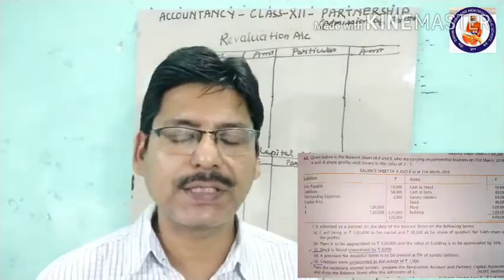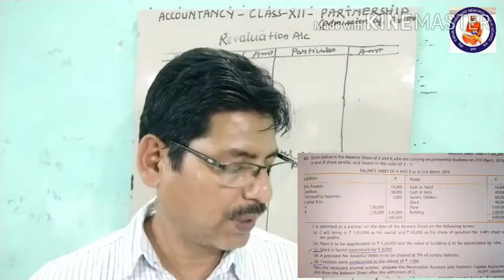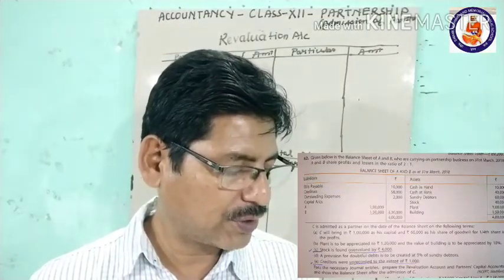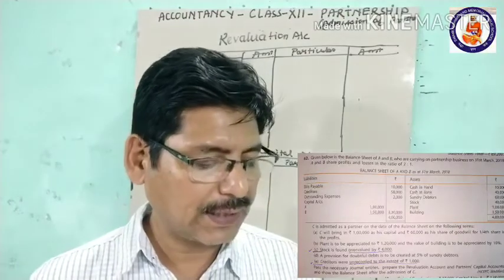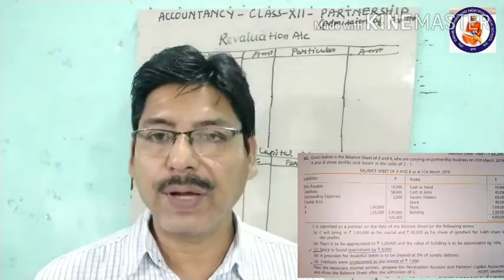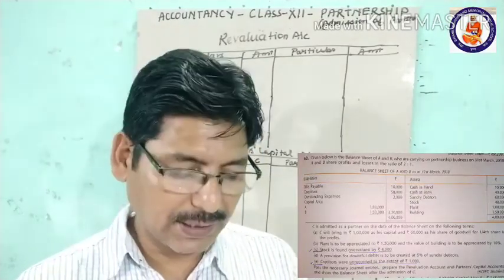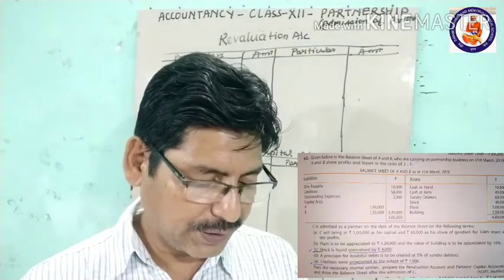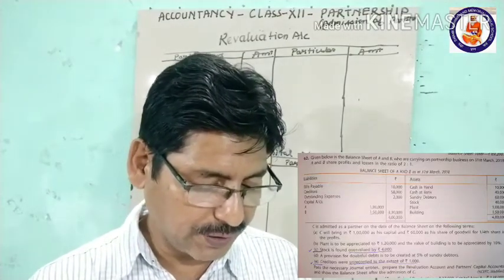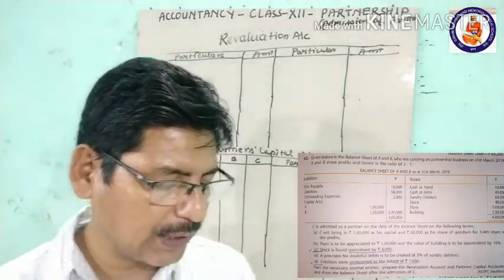The question says that on the liability side there is no item which can be distributed among partners. On the asset side also there is no such amount which is to be debited to the partners' capital account. Here C is admitted and C will bring rupees 1 lakh as his capital.